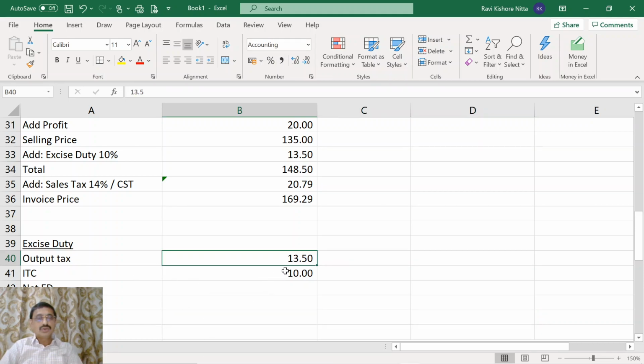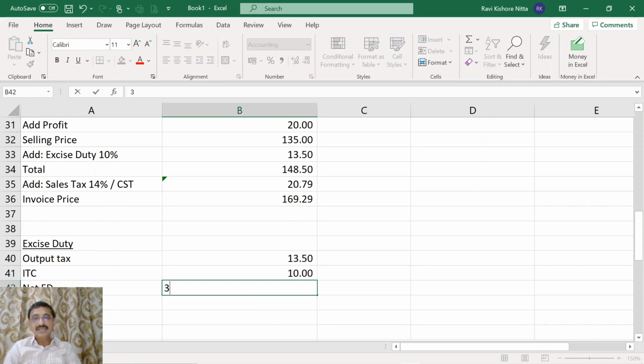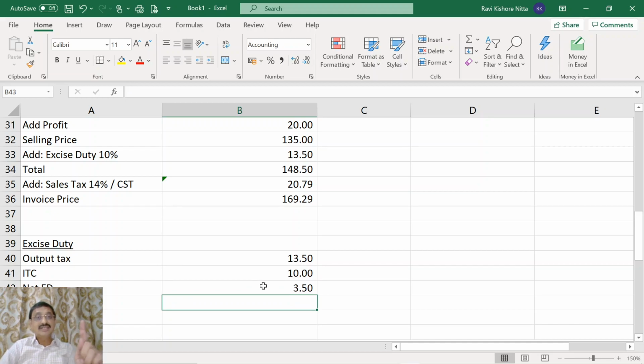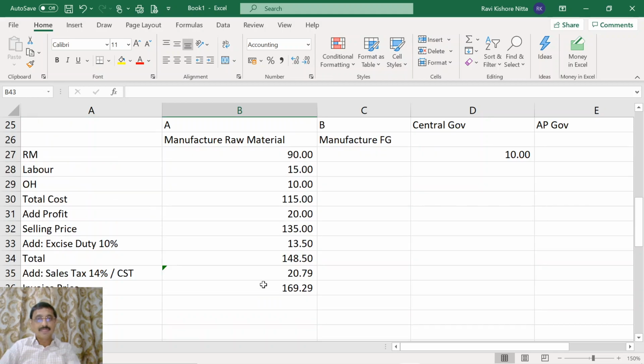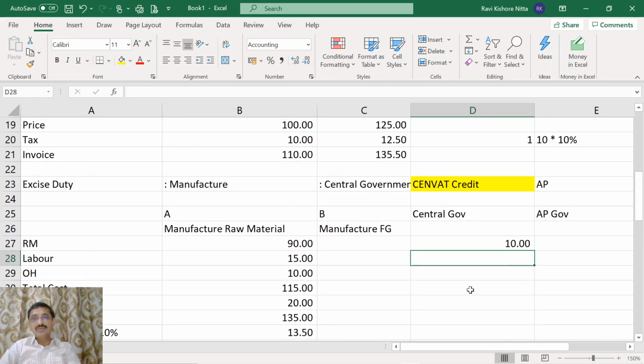So ITC is 10 and net excise duty payable is 13.5. This is the Cenvat credit which was available in this excise duty era. Now at the second stage, how much did the government get? Central government 3.5. Why did it give the credit of 10 rupees? Because at the preceding point it had already received the 10, so it gave the input tax credit.